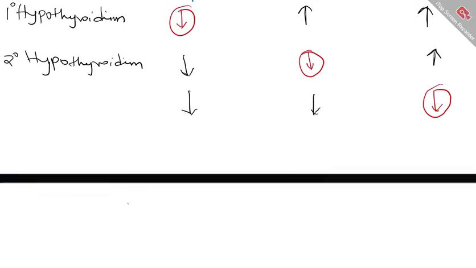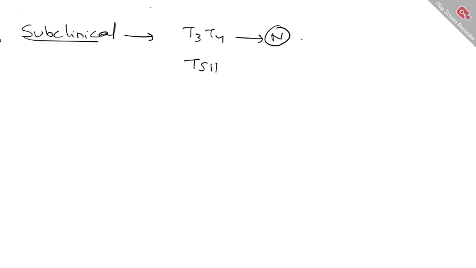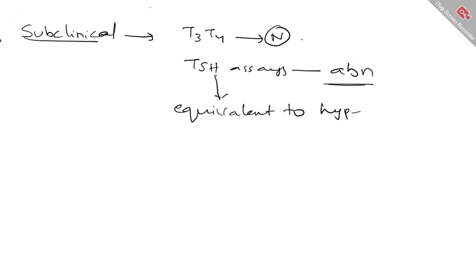Now, there is one additional catch I would like to tell you, what is known as subclinical hypo and hyperthyroidism. What do you mean by subclinical? It means that your thyroid hormones are actually normal, but your TSH assays are abnormal. TSH assays are equivalent to hyper or hypothyroidism. Let's say I am saying subclinical hyperthyroidism.